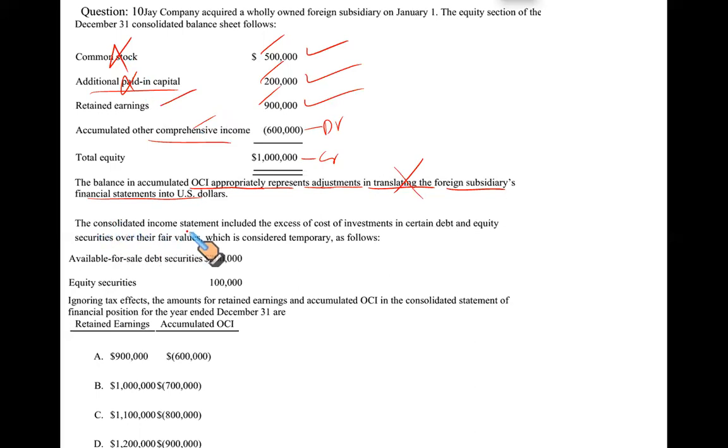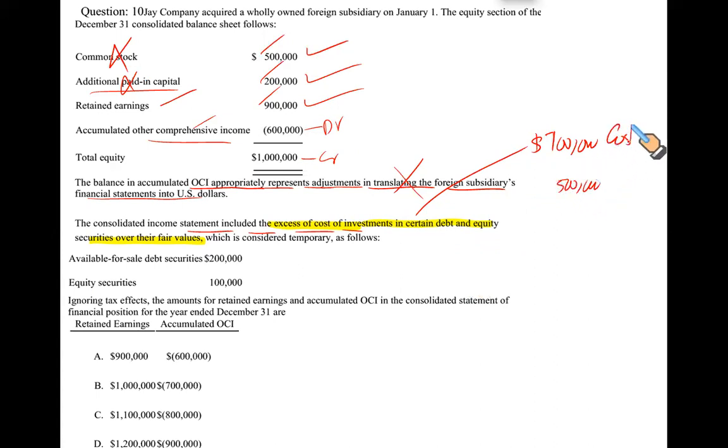The consolidated income statement included the excess of cost. Now, this is a very important piece of information: excess of cost in certain debt and equity securities over their fair values. This needs discussion. When the cost is more, let's say this is the cost, and the fair value is just $500,000.